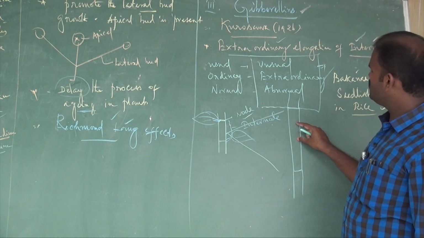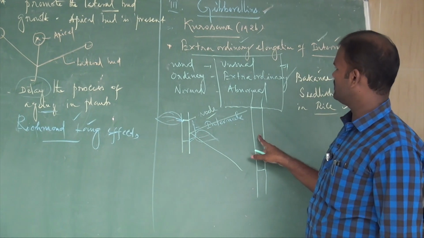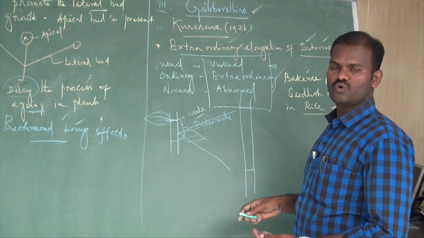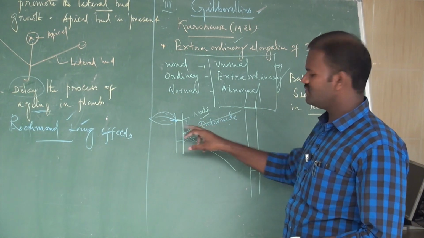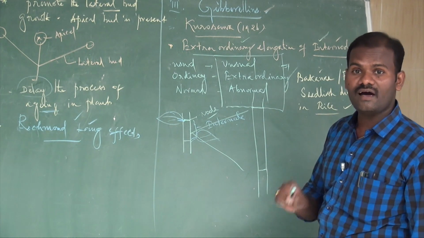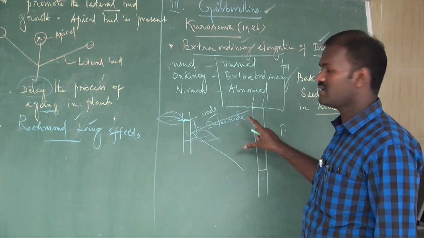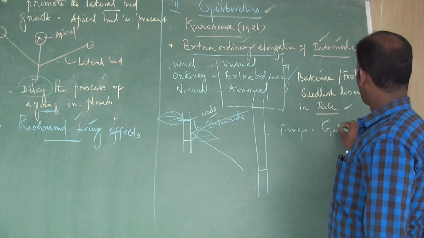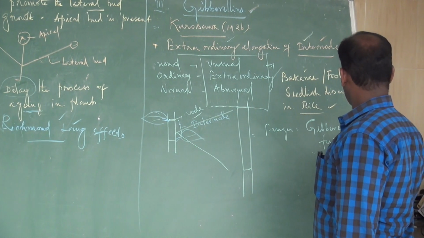So this unusual, abnormal or extraordinary elongation of the internode of rice plants is called Bakanae disease, or foolish seedling disease, by Kurosawa. And finally, he observed the cause of this extraordinary elongation. It is caused by a fungus. He identified a fungus which caused this internodal elongation, called Gibberella fujikuroi.